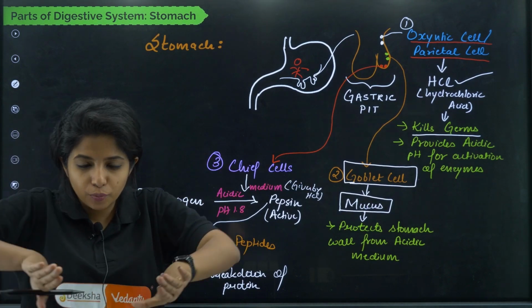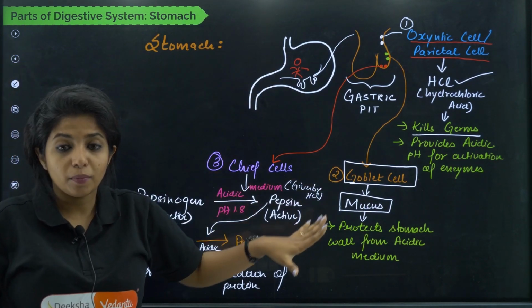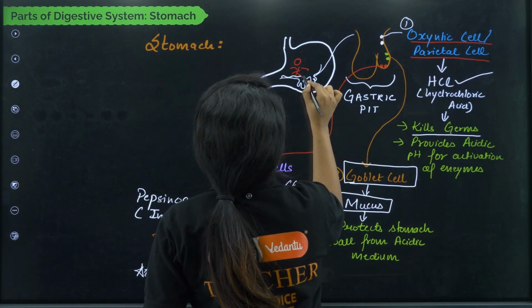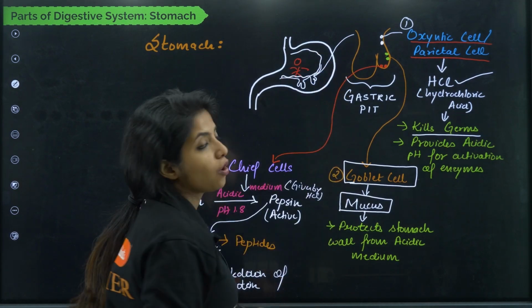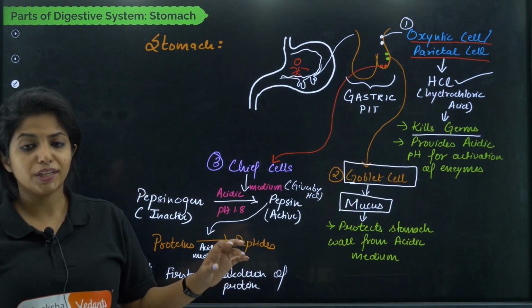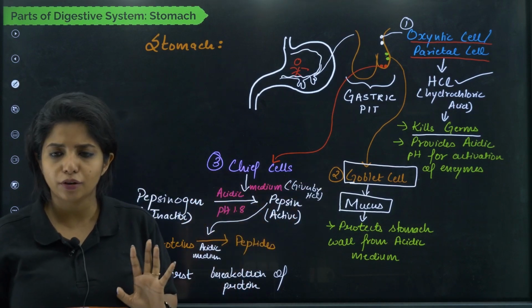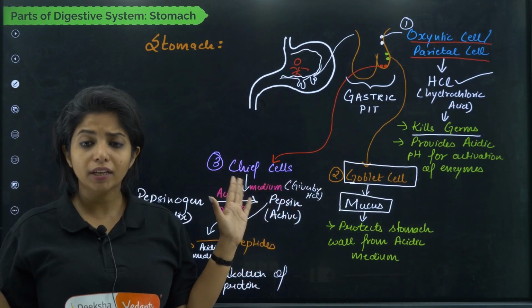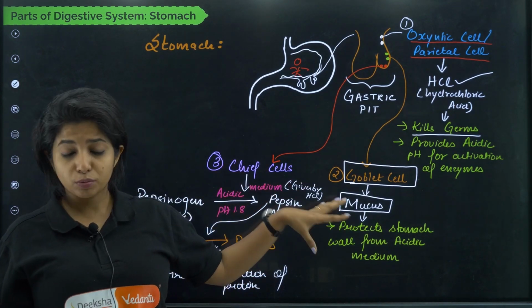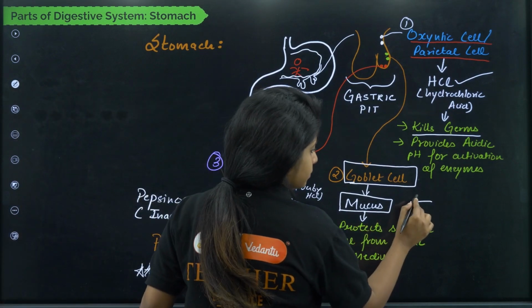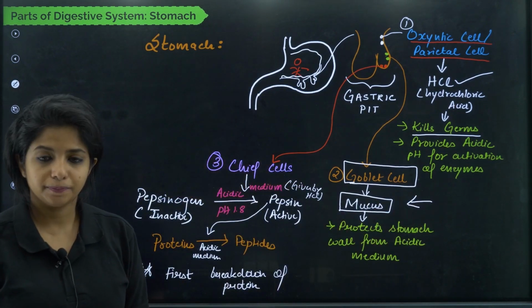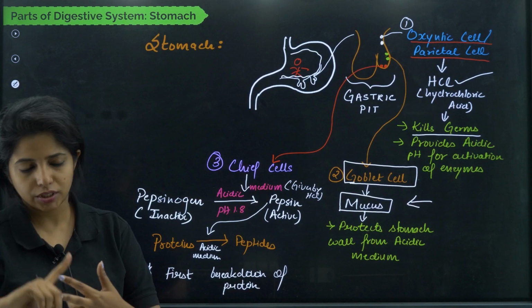This mucus is going to provide a layer inside my stomach which will be protecting my stomach from the effect of the acid. I just need acid for killing the germs and also for providing the pH. Apart from that, I do not need hydrochloric acid. So basically I have to protect my stomach also. For that I need mucus, my dear children. Done? So HCl is done, mucus is done.